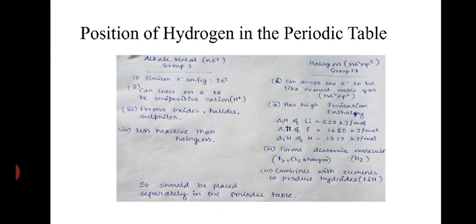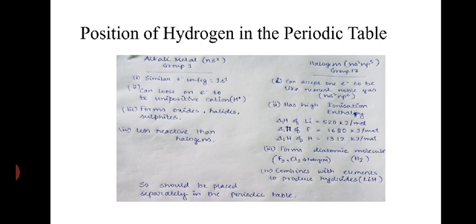Now we will discuss the similarities one after another. The similarity of hydrogen with alkali metals of group 1 elements is they have similar electron configuration of ns1. Like alkali metals, hydrogen has 1s1 electron configuration.